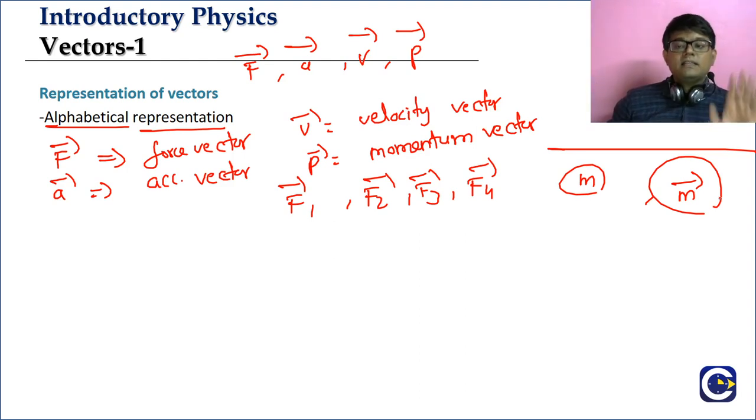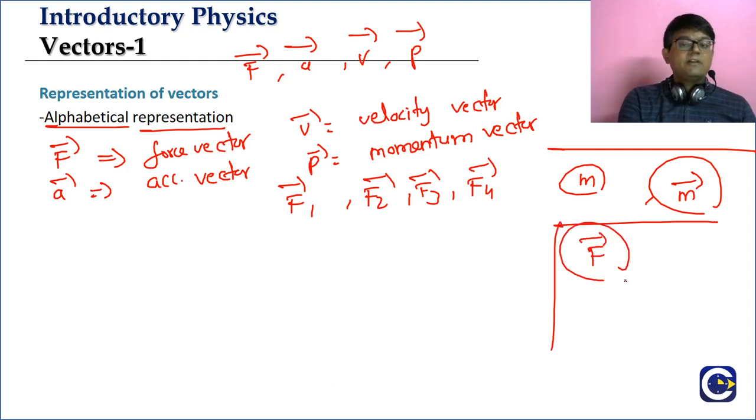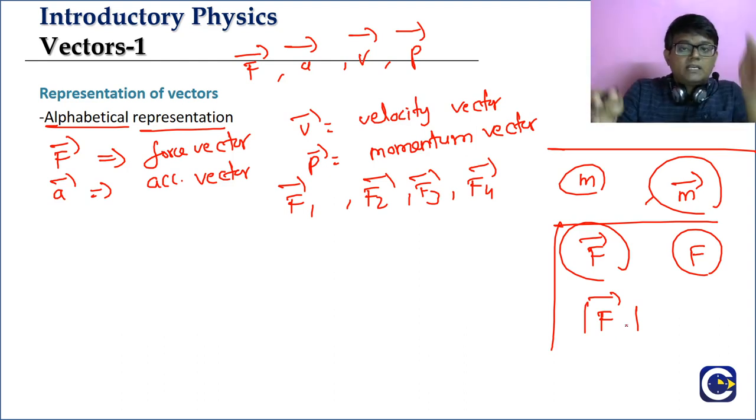Next, the magnitude, because every vector will have a magnitude. So how are we going to represent the magnitude? If you have a force which is given by F bar, the magnitude of the force is given by the symbol F. Otherwise, we will also indicate this with a representation like this: F bar with a vertical line on each side.